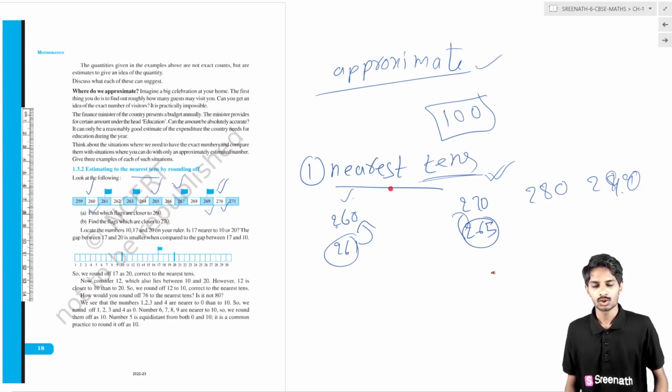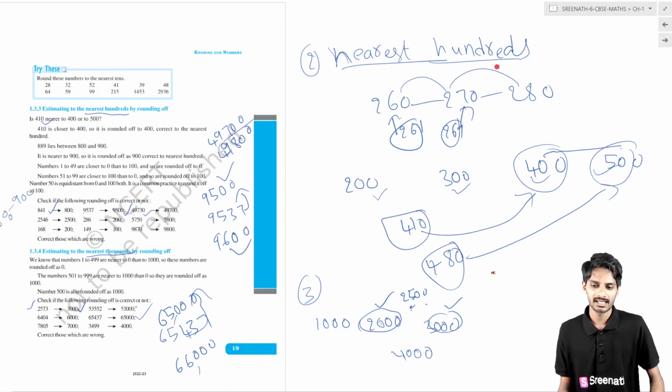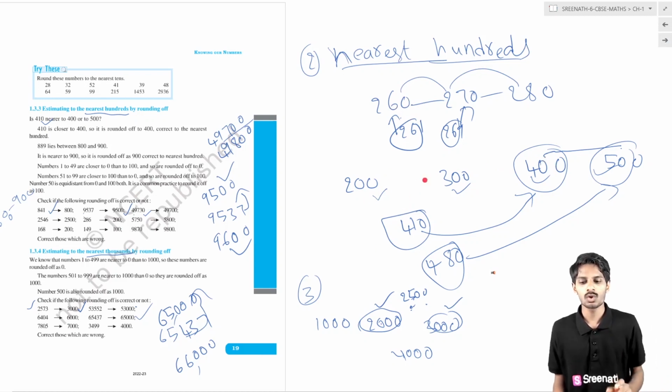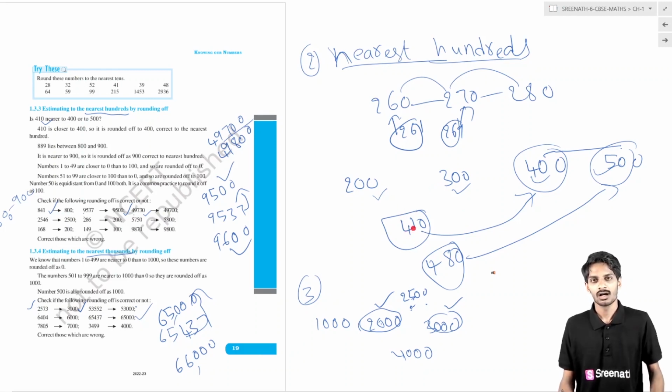This is rounding off to the nearest tens. Now, rounding off to the nearest hundreds. In this case the number line contains only the hundreds, which means 200, 300, 400, only hundreds. So we have to round off any number to hundreds only. If there is any number between 200 and 300, we have to round it off to either 200 or 300. Basically here there is 410, which is between 400 and 500. We have to round it off to 400 or 500. 410 is very close to 400, so we round it off to 400.